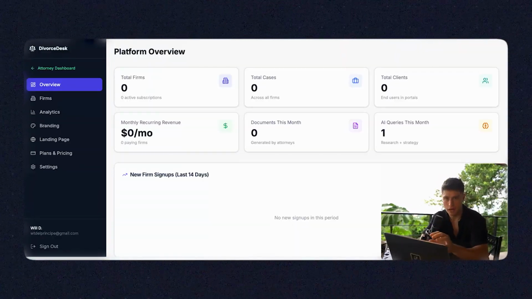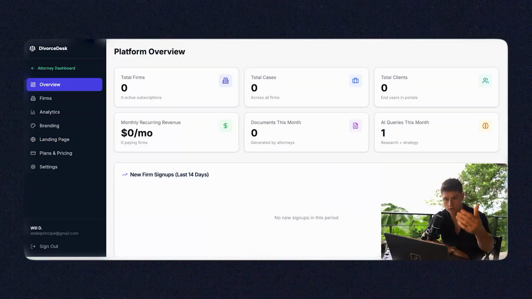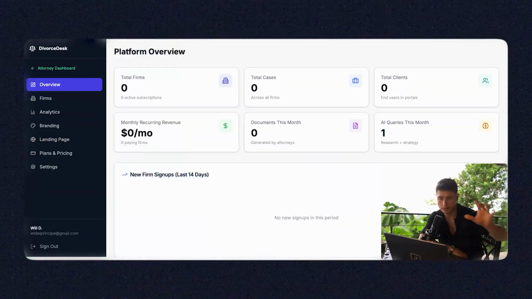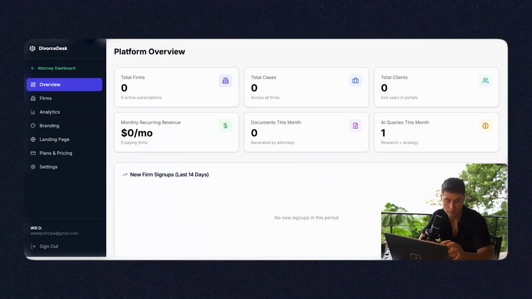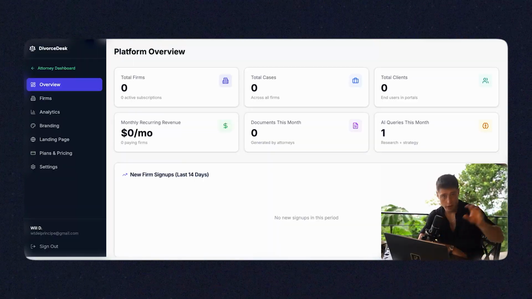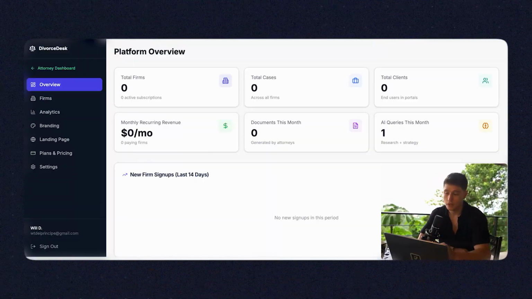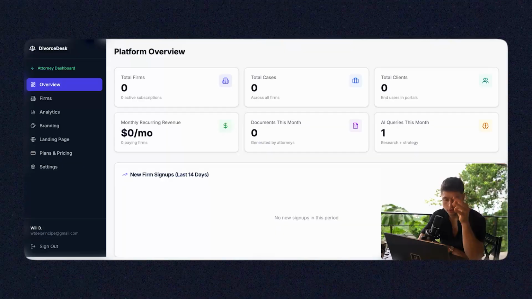Keep in mind, this is not my account. This is your software. I don't own it. I don't collect any payments. You put your Stripe in it. You collect the payments yourself. You manage the software. You have access to the backend. It's completely yours. Now, there are 3 different views I want you to be aware of.